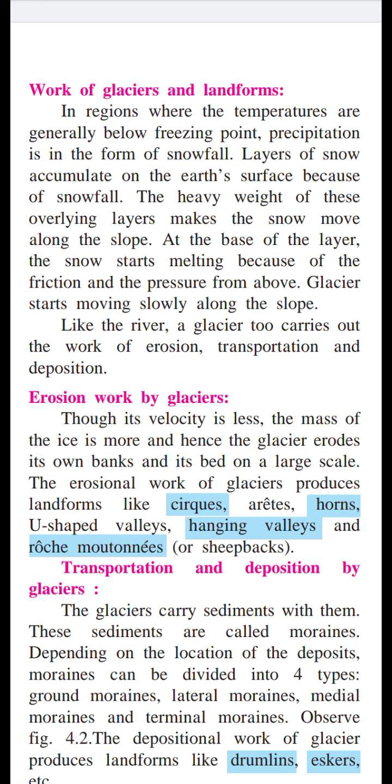Velocity means speed with direction. If the speed is less, the mass of the ice is more, and hence the glacier erodes its own banks. When the mass is more, when there is heavy weight, the glacier erodes its own banks, meaning it causes damage to them.